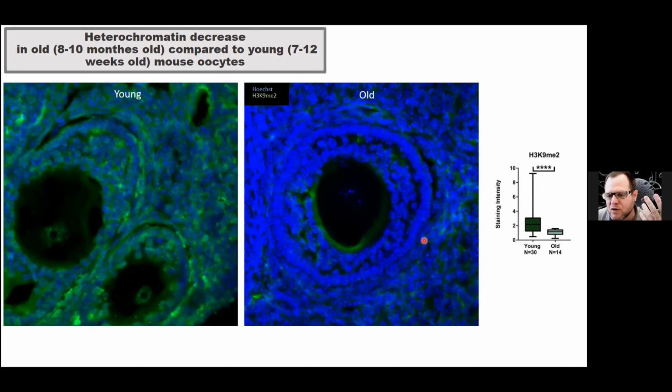And we can look at the oocytes while they are embedded within the ovary. And these are cryo-IF sections. And you can see what the situation here is in the young, and the green signal is the H3K9 methylation, and what happens in the oocyte in the older group, and you lose most of the signal.